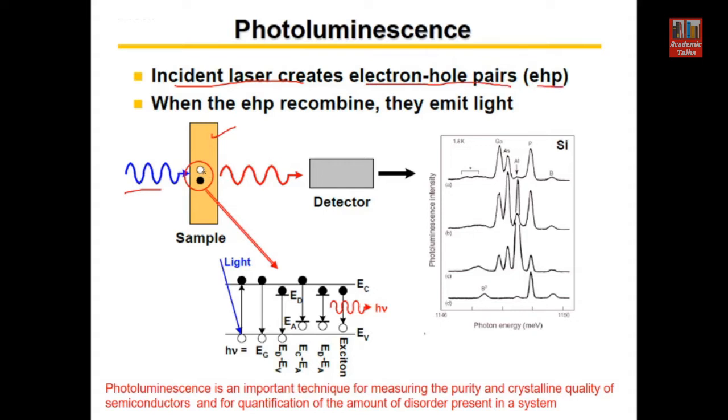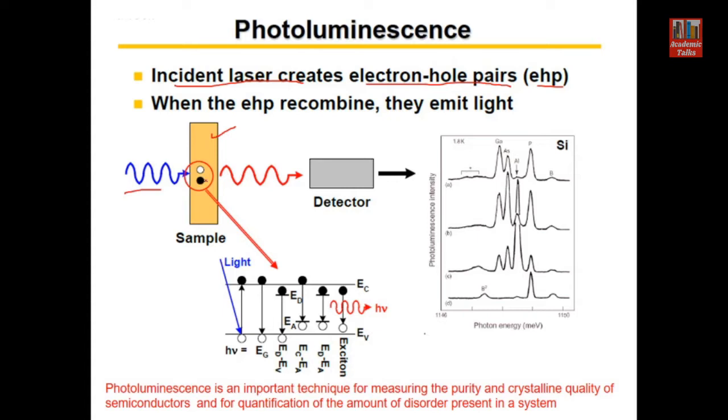They are indicated here. This open circle represents a hole, and this dark circle represents an electron. So an electron hole pair is created here. This system will relax after some time. Relax means it will go back to its original state, so the electron hole pair will recombine.